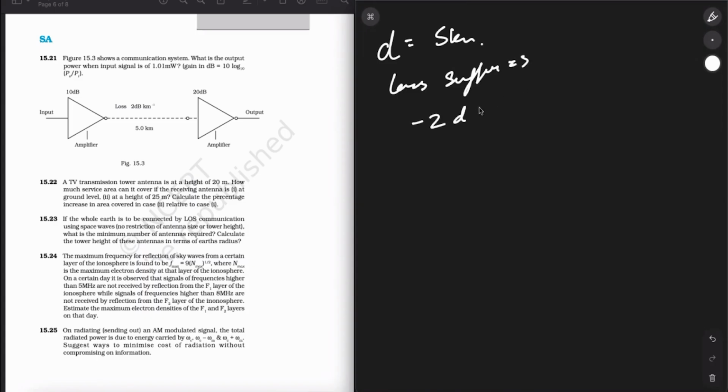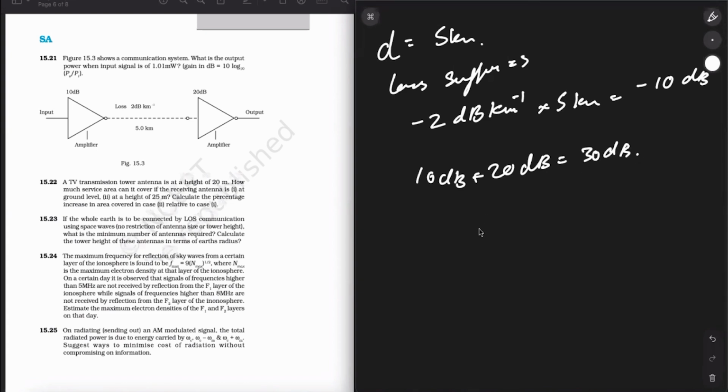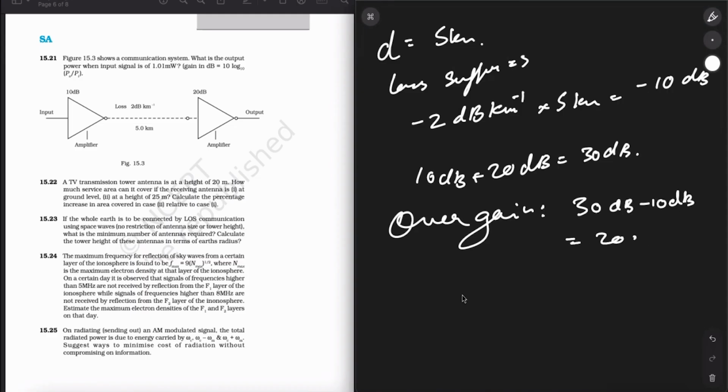It is minus 2 dB per kilometer into 5 kilometers, which will be equal to minus 10 dB. So the total amplifier gain will be 10 dB plus 20 dB, equal to 30 dB. So the overall gain of the signal can be written as 30 dB minus 10 dB, which is equal to 20 dB.